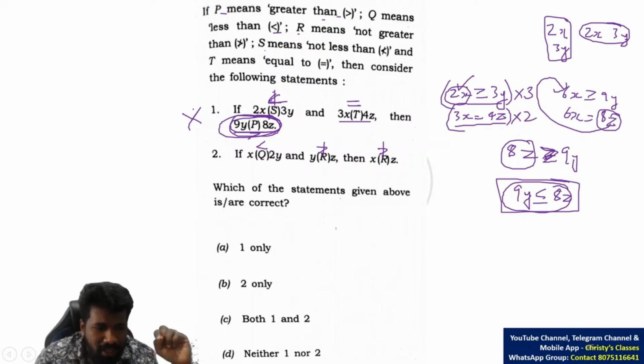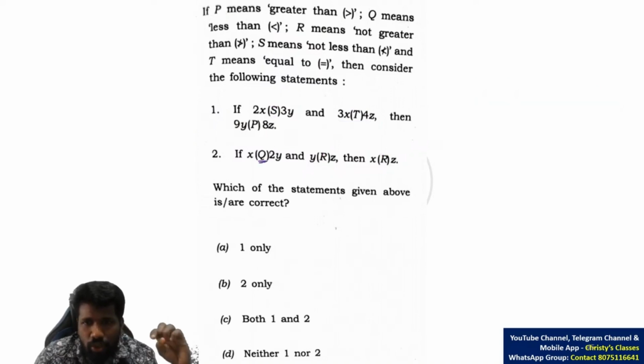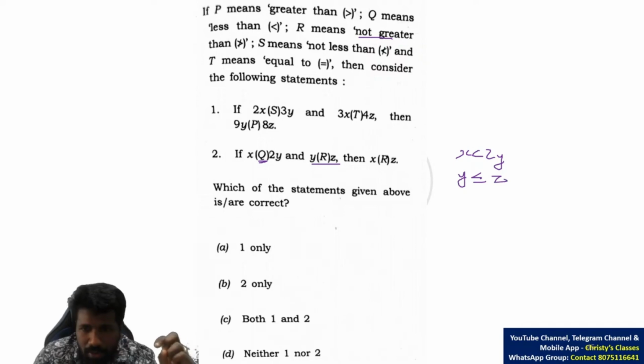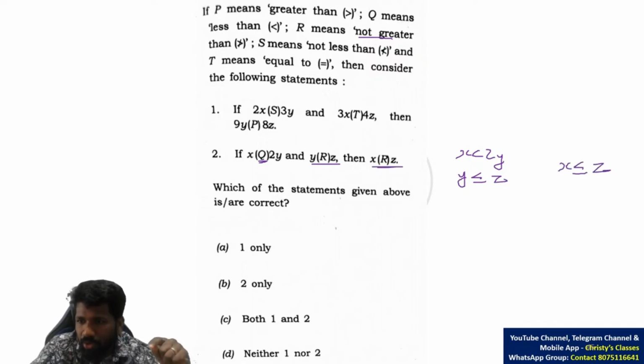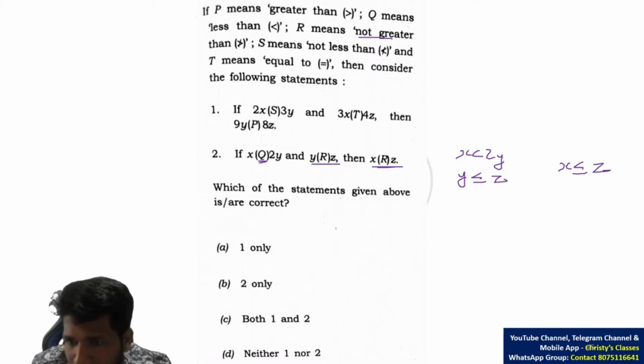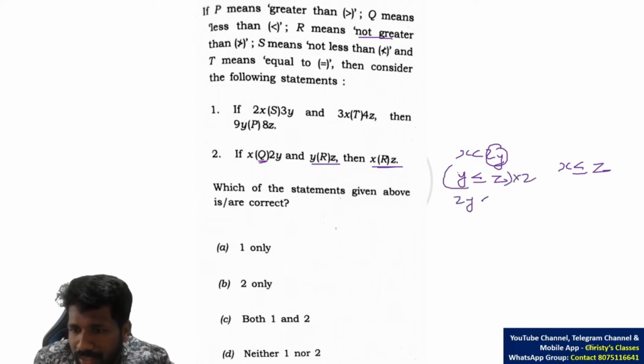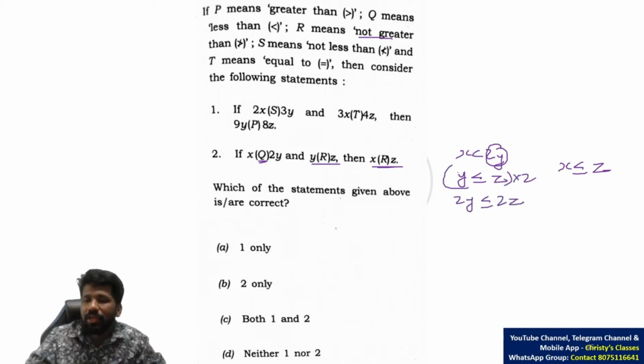Second statement, let us check the same way. What is Q? Q means less than, so x less than 2y. R is not greater than, and not greater than means less than or equal to, equal to is okay. So y less than or equal to z. From that, can you say x less than or equal to z or not? Here 2y, here y, so make it 2y, then it will be easy to compare. 2y less than or equal to 2z.